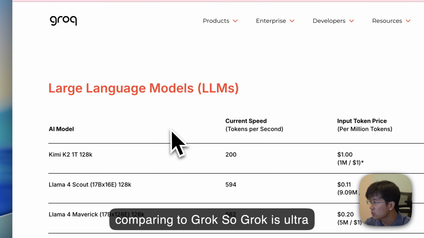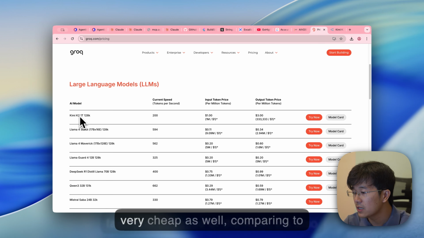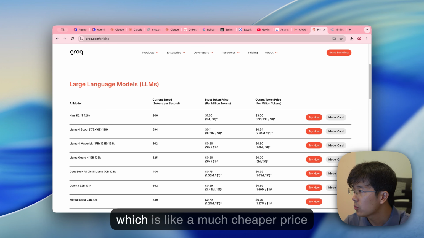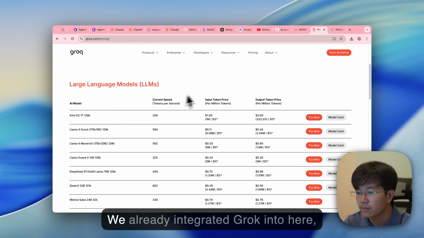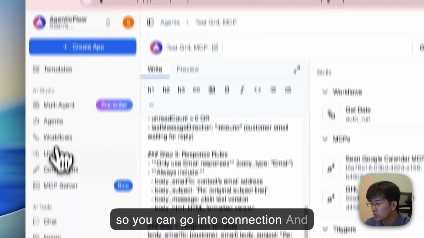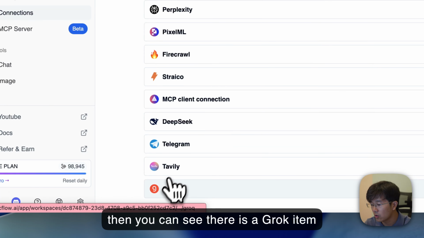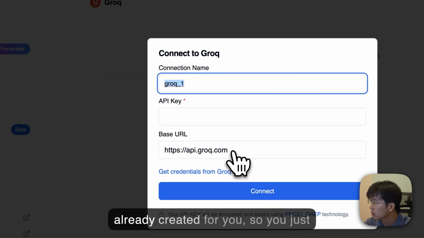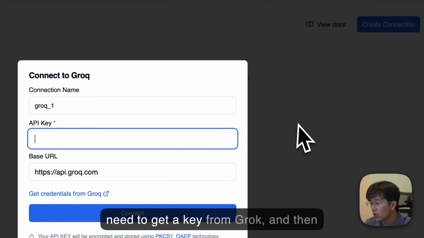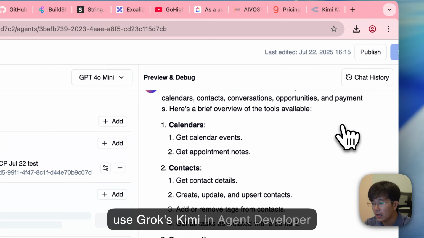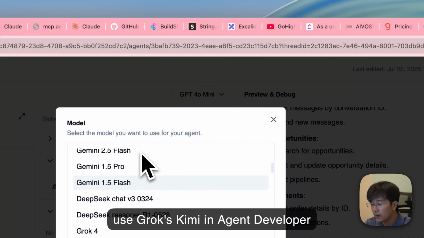So Groq is ultra fast, and Kimi is also very cheap compared to Sonnet and so on. So you can use Kimi as a replacement for Sonnet, at a much cheaper price. We already integrated Groq here, so you can go into Connections, and you will see a Groq item. You just need to add a connection. The base URL we already created for you, so you just need to get a key from Groq, and then you can use Groq's Kimi in AgenticFlow.